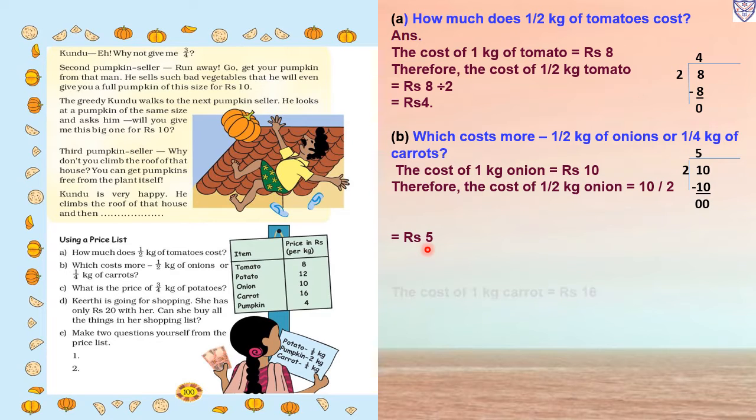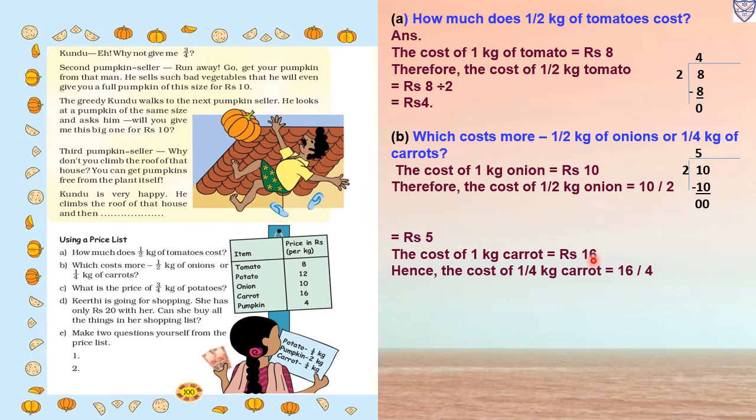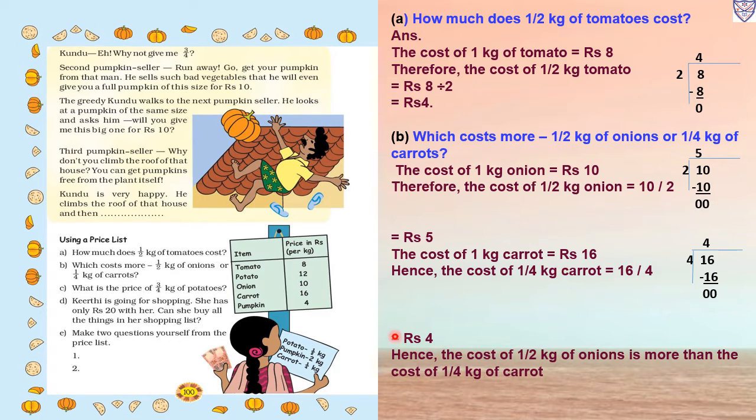Now we have to find out the cost of carrot. The cost of 1 kg of carrot equals rupees 16. So for 1/4 kg of carrot, we divide 16 by 4. Half kg we would divide by 2, but here we have to find 1/4 kg of carrot, so we divide by 4. In the 4 table, when 16 comes, 4 fours are 16. So rupees 4. Now which costs more? Hence the cost of half kg of onion is more than the cost of 1/4 kg of carrot.